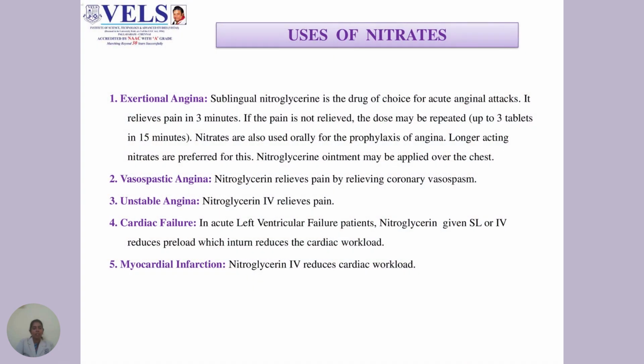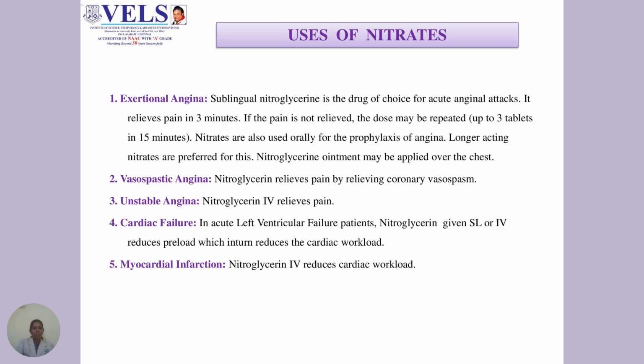Uses of nitrates. Nitrates are used in exertional angina. That is, nitroglycerin given through the sublingual route is the drug of choice for acute anginal attacks. It relieves the pain in 3 minutes. If the pain is not relieved, the dose may be repeated, that means up to 3 tablets in 15 minutes.